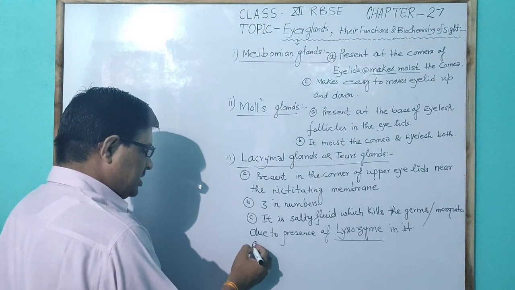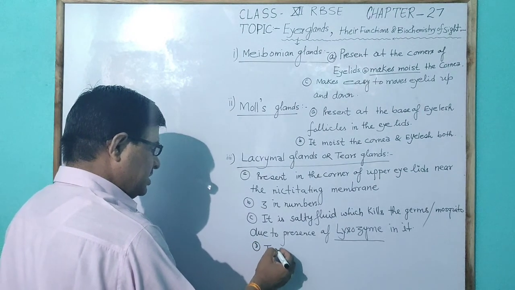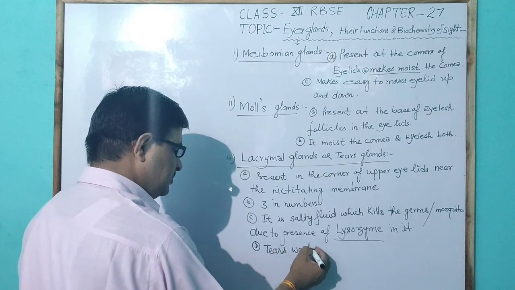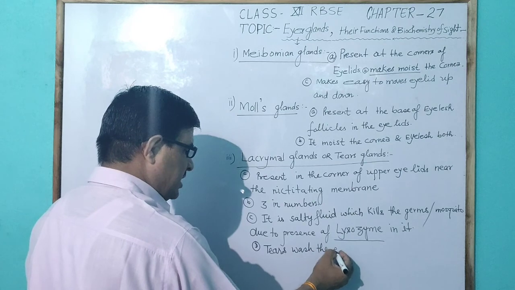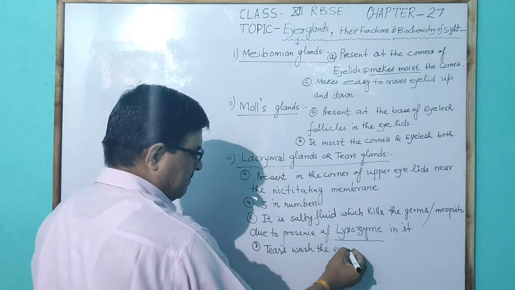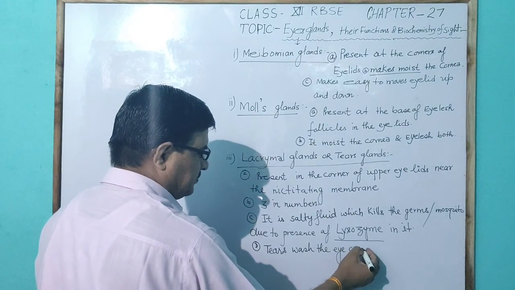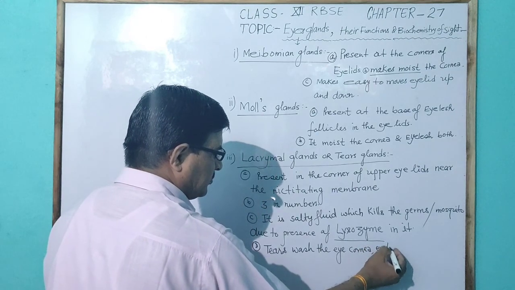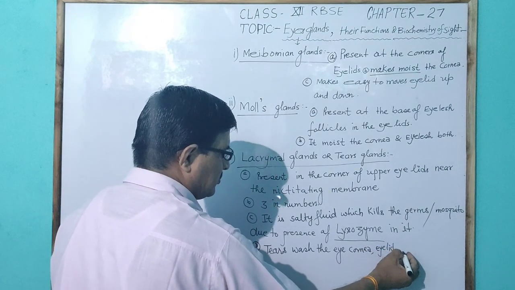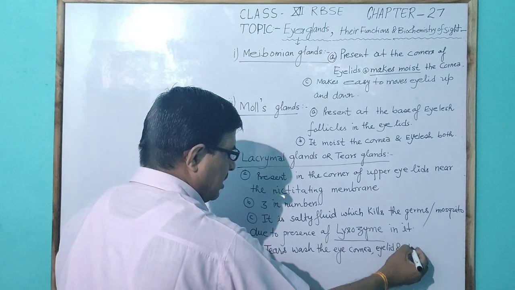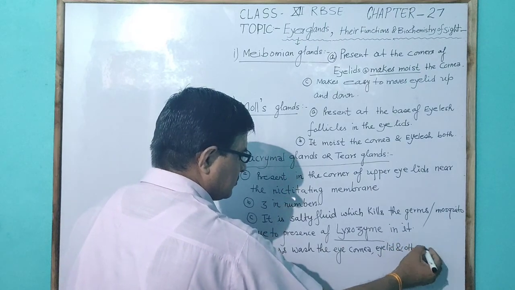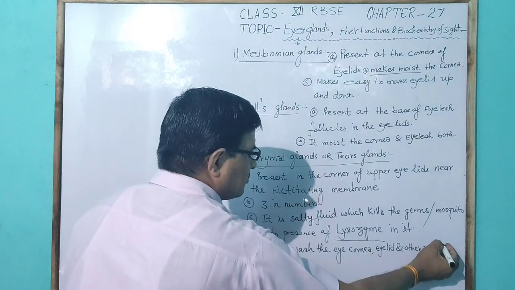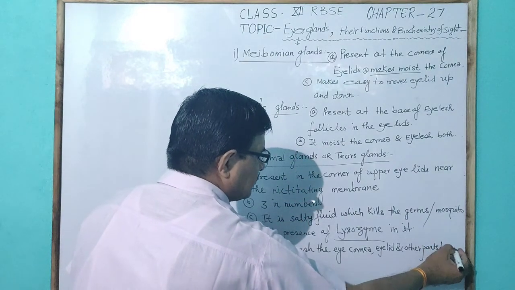Another important function is that tears wash the eye, cornea, eyelid, and other parts too.